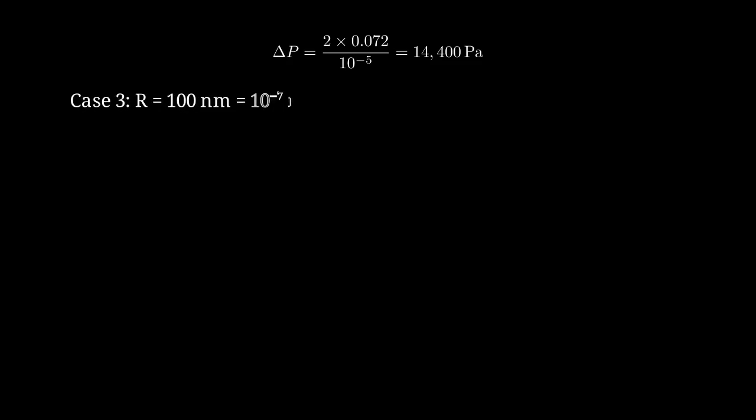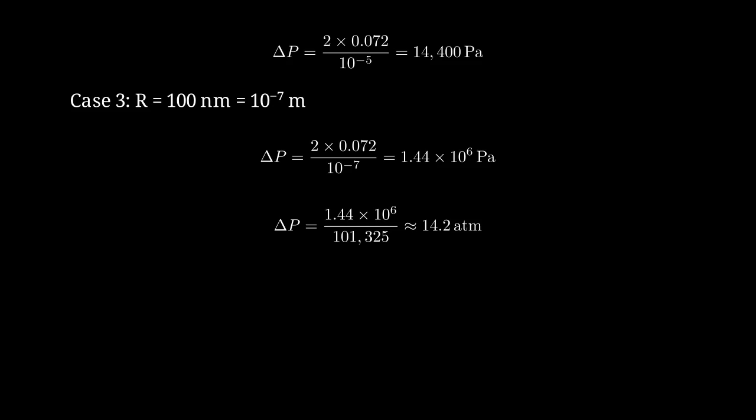Case 3, radius equals 100 nanometers, which is 10 to the negative 7 meters. Now we're at the nanoscale. Delta P equals 1.44 times 10 to the 6th pascals. Let's convert this to atmospheres. Dividing by standard atmospheric pressure, we get about 14.2 atmospheres. That's enormous pressure from such a tiny structure.